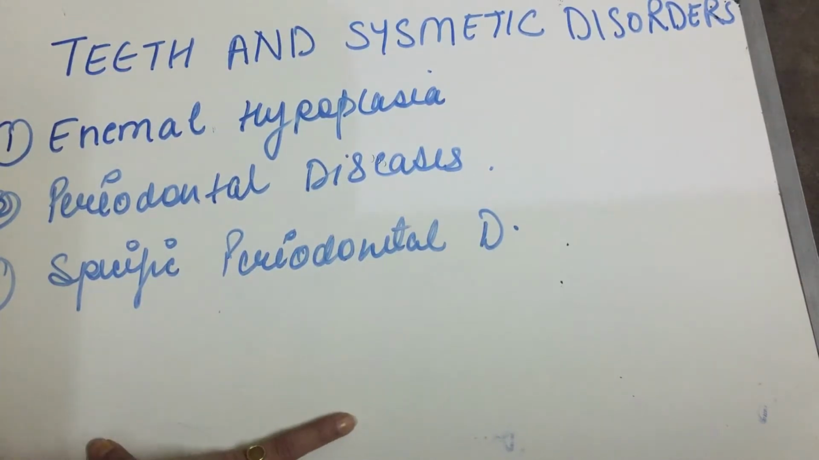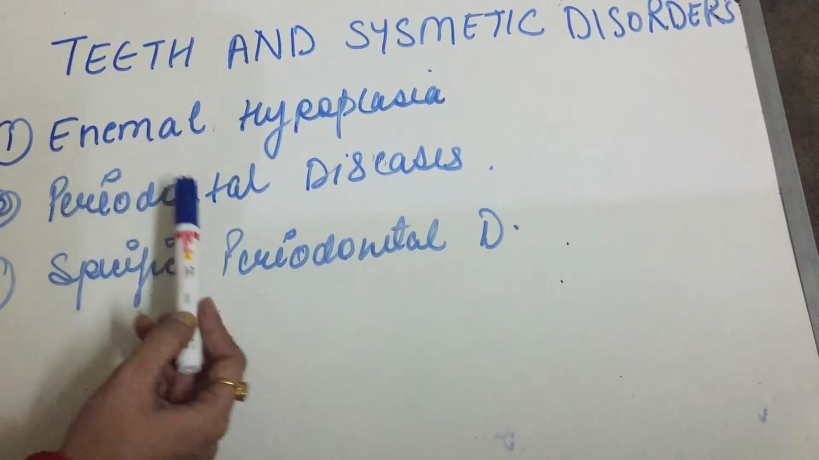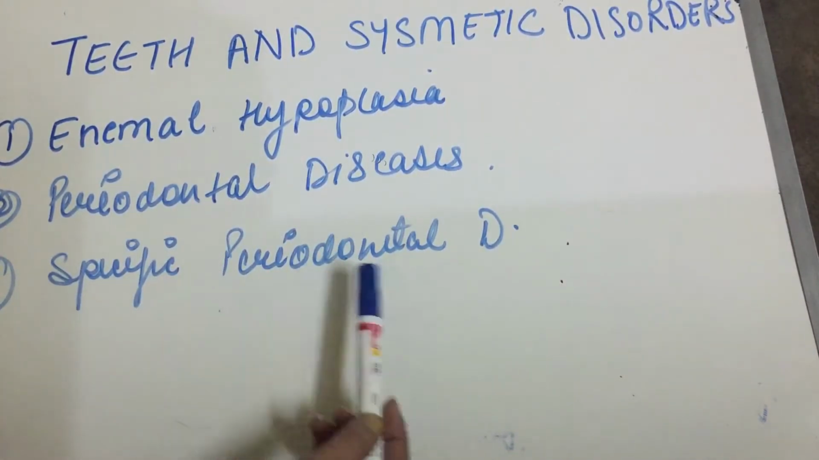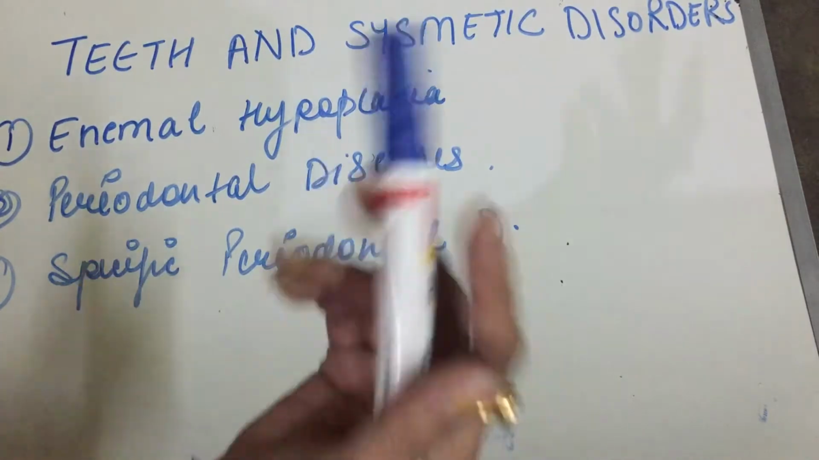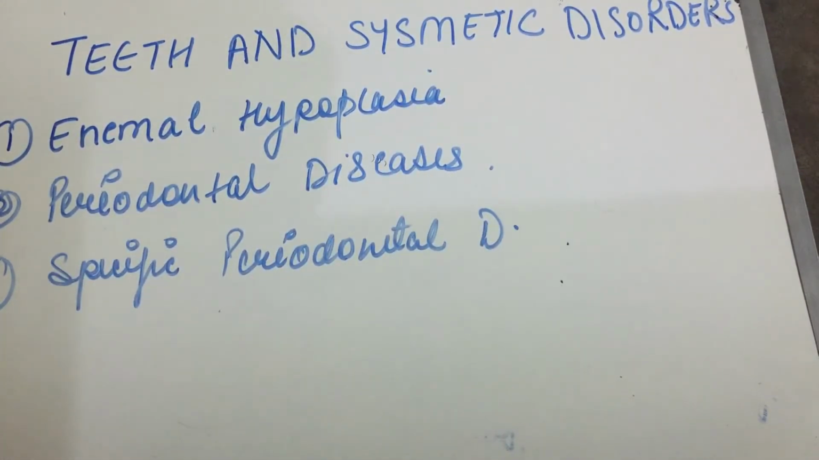Today the topic is teeth and systematic disorders, and we will be studying this topic in three subtopics, that is enamel hypoplasia, periodontal diseases and specific periodontal diseases. Now, why are we studying this topic, why is it important? Because